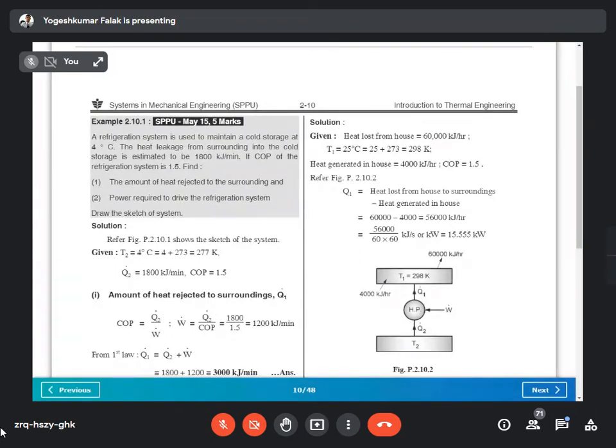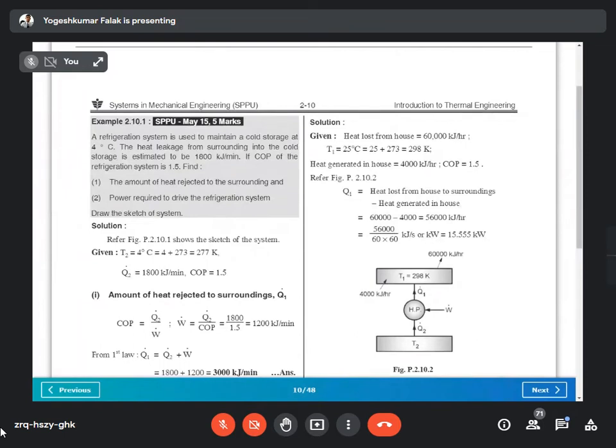Here you see that the refrigeration system is given. At the end it is written, draw the sketch of the system. So first, in the solution, you have to write the given data. Given is T2. What is T2? The cold storage maintained at 4 degrees means, out of the two temperatures, the minimum temperature is 4 degrees Celsius, right? So it is to be considered as TL or T2. 4 degrees Celsius, and all temperatures must be converted into Kelvin.